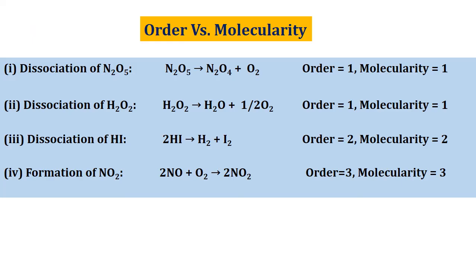So now let us look at some examples for which order and molecularity are given. Number 1, dissociation of dinitrogen pentoxide: order and molecularity are found to be 1. In the next example, dissociation of hydrogen peroxide, order and molecularity are again found to be 1. And dissociation of hydrogen iodide: order is 2, and again molecularity is 2. And in formation of nitrogen dioxide, the fourth example, order is found to be 3, as well as molecularity is also found to be 3.